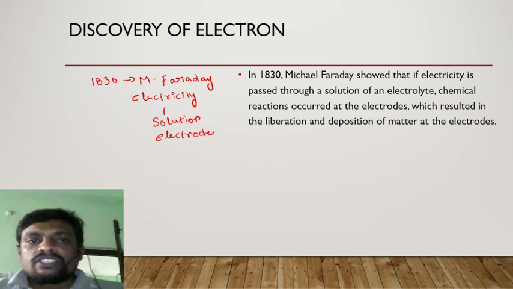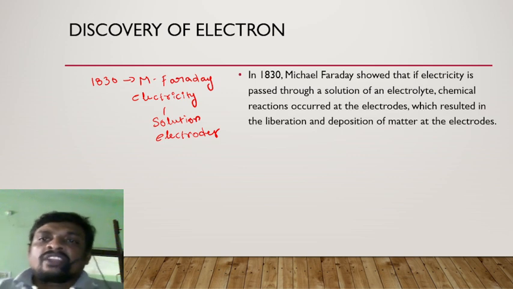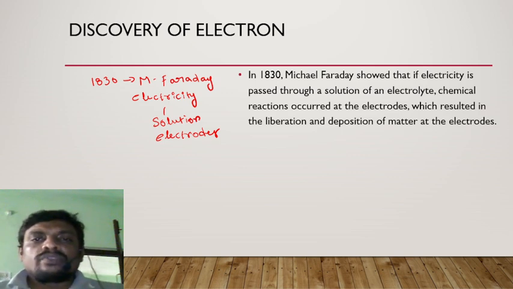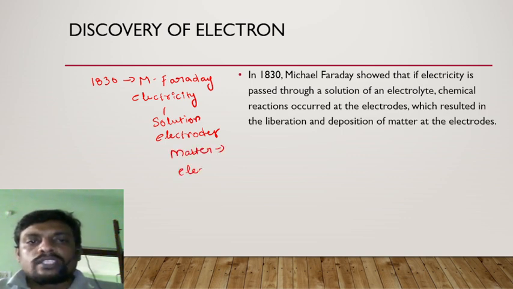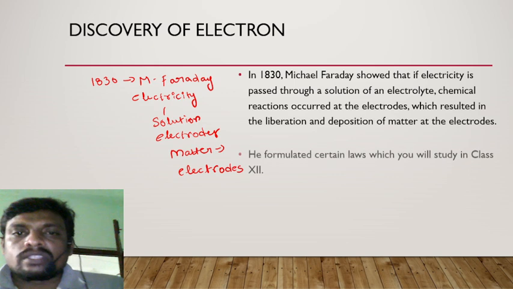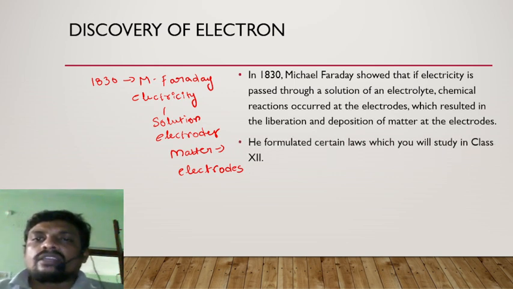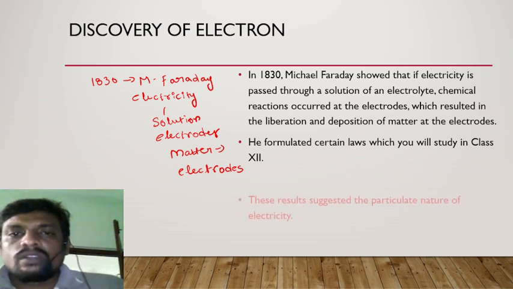Chemical reactions occurred at the electrodes. As you know, different types of reactions take place, which result in the liberation or deposition of matter at the electrodes. So this deposition indicates that there is something present inside this matter. That was further indicated by certain laws formulated by Michael Faraday, which you will study in class 12.